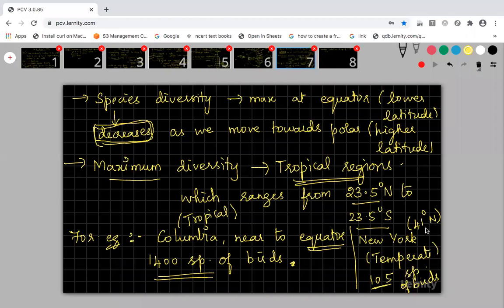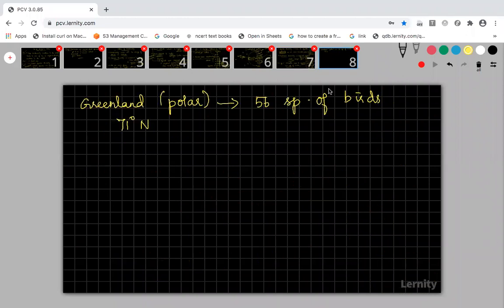For example, New York, which is located at 41° north. Here Colombia will be at 23.5° north, and New York is at 41° north, temperate, because from the equator, when you move to temperate, it is higher latitude. There only 105 species of birds are present. And if you move further, to higher latitude, that is 71° north, to the polar region called Greenland, there only 56 species of birds are present. Now from equator to polar, you can see the biodiversity is decreasing.